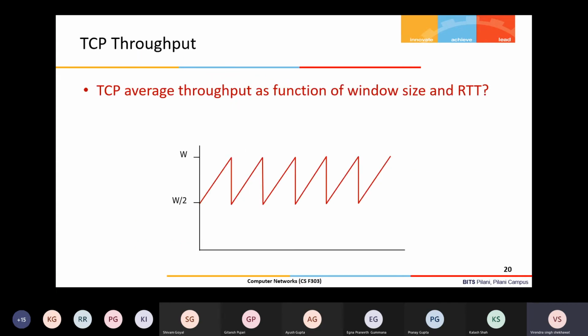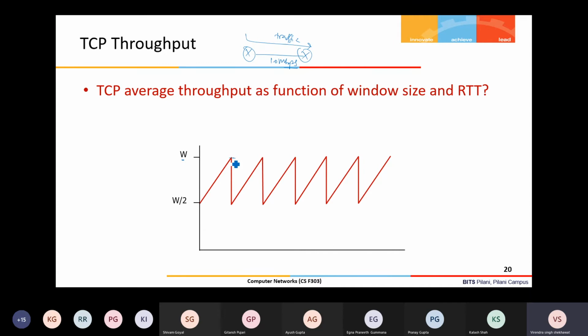If you assume that there is no other connection and the bandwidth has not changed, then this is a bottleneck link, and my TCP connection's traffic is passing through it. Let's say this is a 10 Mbps link and no other traffic is there. Then definitely my drop will always occur when my window is near to W, exactly W, theoretically.